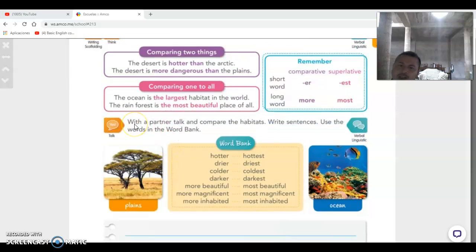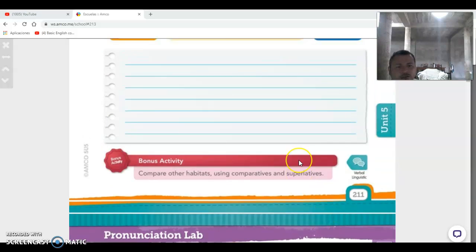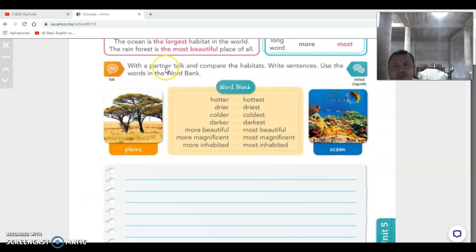And so what do you need to do in this page? On page 211, it says with a partner, talk and compare the habitat. But in this case, you need to do it alone. Okay, write sentences. What do you need to do? Write sentences using the words in the word bank. So you need to use these words, okay, in the word bank. Okay, if you see right here, it's already classified for you. For example, this one is comparative, and this one is superlatives.